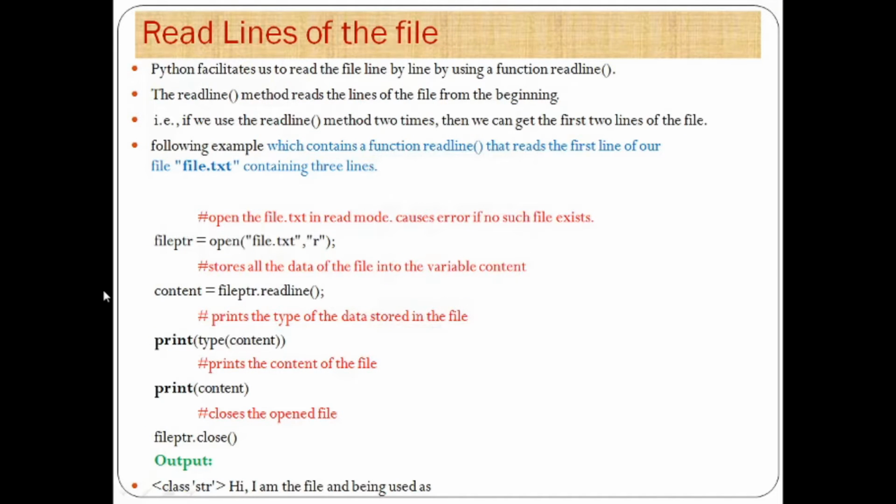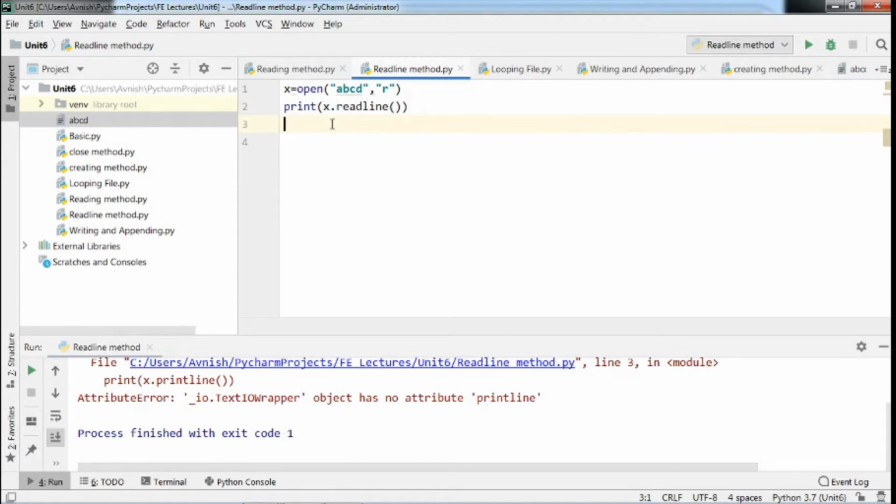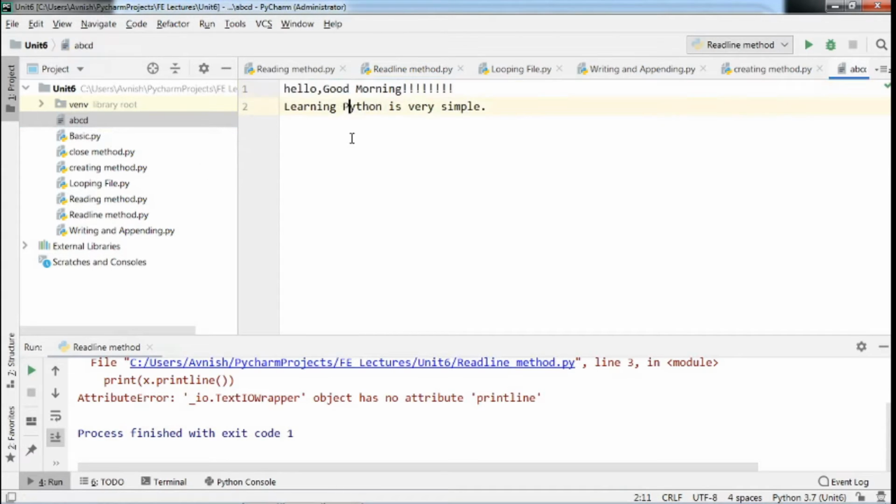Now we will see the next method, the readline method. Python facilitates us to read the file line by line using a function readline. The readline method reads a line of the file from the beginning. For example, we will see one example here. Suppose we are looking at the same content. Here we already created one ABCD file, and in this ABCD file, suppose there are two lines.